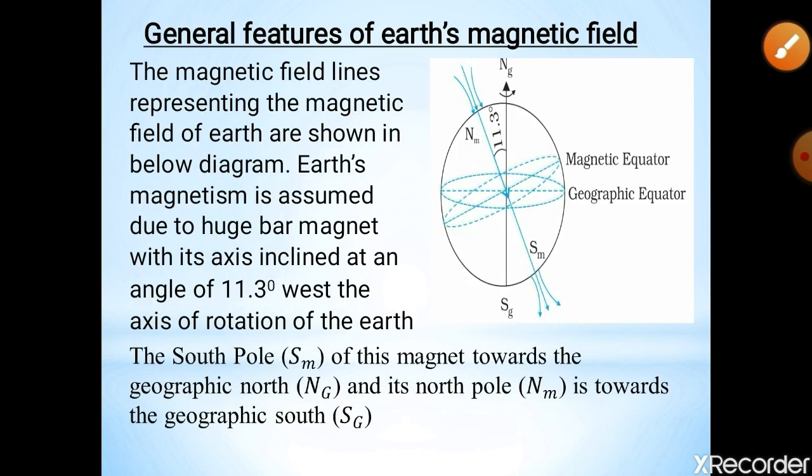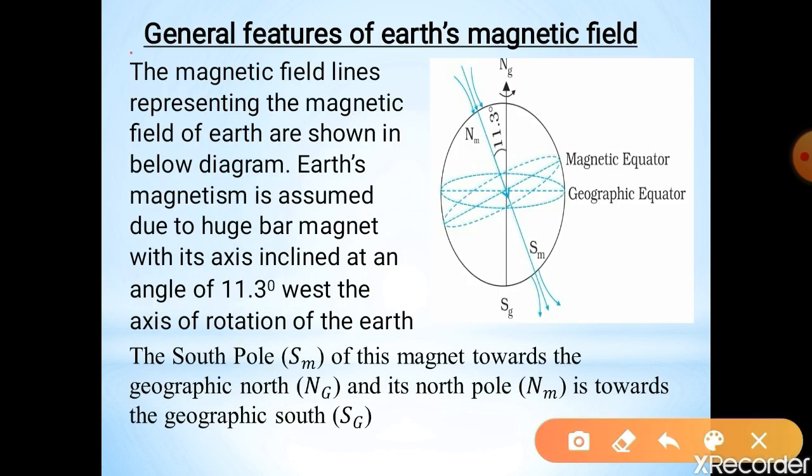Next, see the general features of the Earth's magnetic field. What are the general features of the Earth's magnetic field? The magnetic field lines represent the magnetic field of the Earth. Here we know that the magnetic field is represented by the field lines, so the Earth's magnetic field is also represented by the field lines.